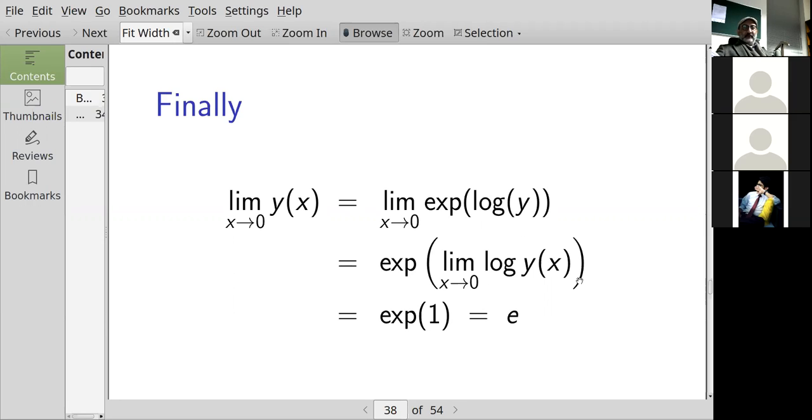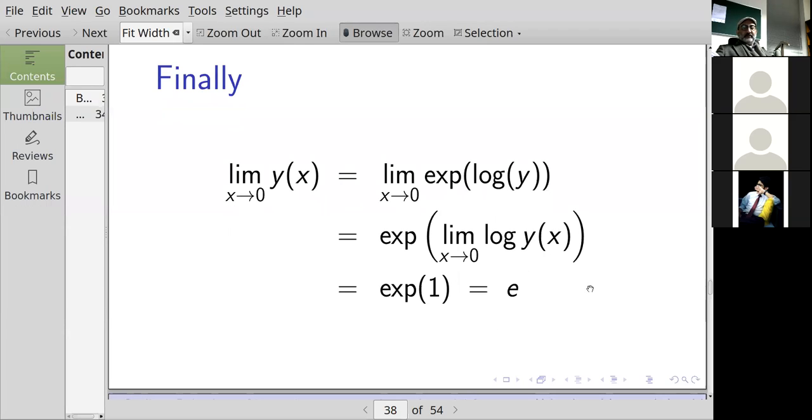And what's now inside the exponential is this limit that I already found, which was equal to 1. So this is equal to the exponential of 1, which is equal to e. So the logarithm of y goes to 1, so y is tending to e.